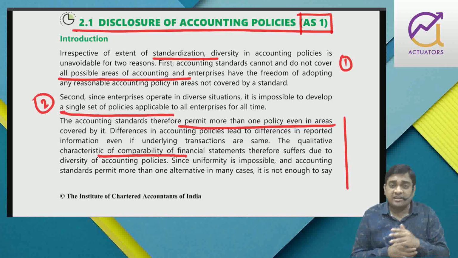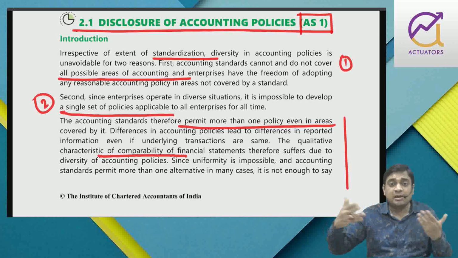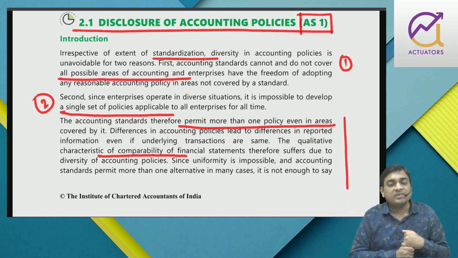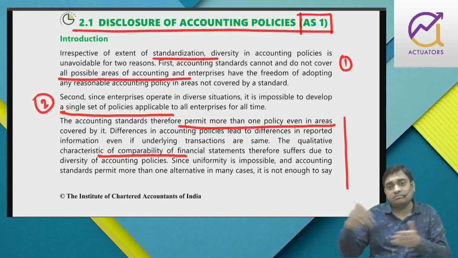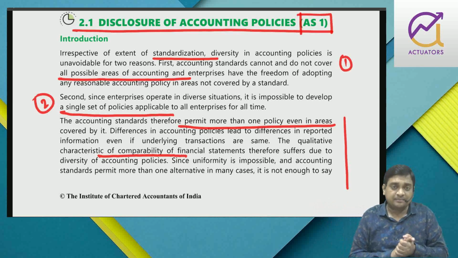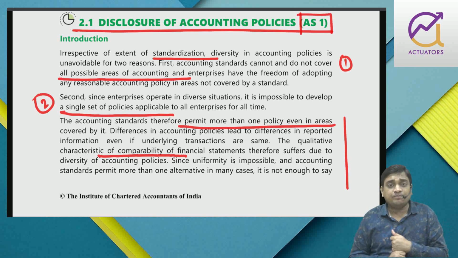There were so many principles followed by different types of entities, so things were becoming incomparable. So standardization has been brought through accounting standards issued by the Institute of Chartered Accountants of India with the help of the government. Now, still there are some loopholes, right?